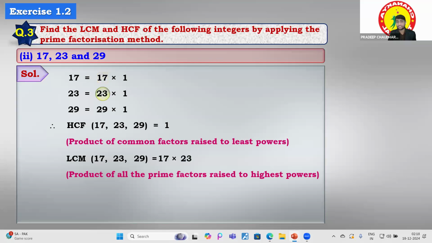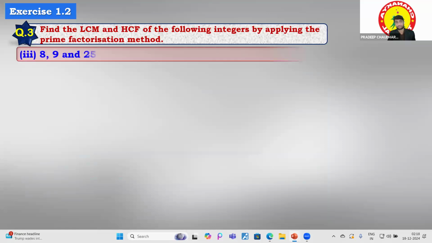And after that, 23, yes, 23. And after that, 29, yes. Okay, you will get this answer. Okay, fine. 11,339, right? So this is the required answer.